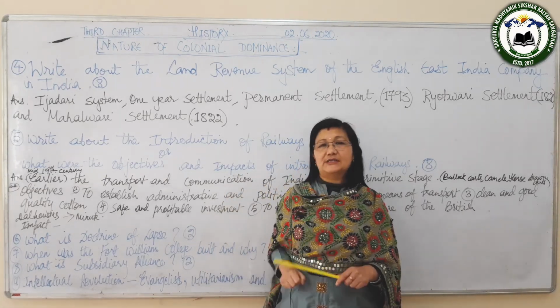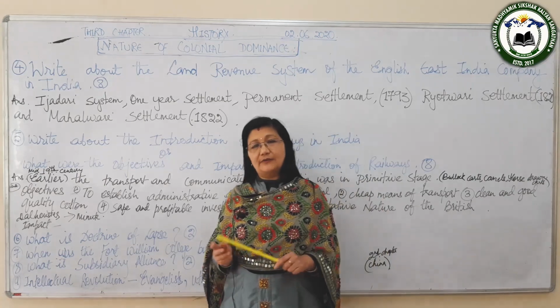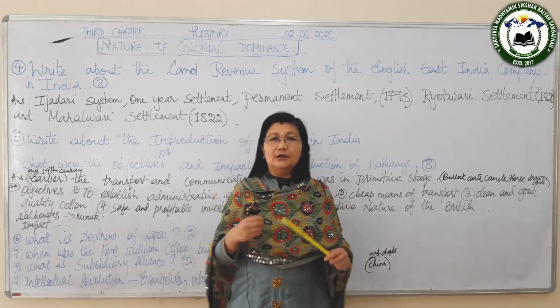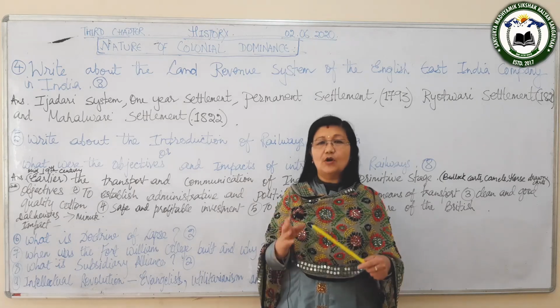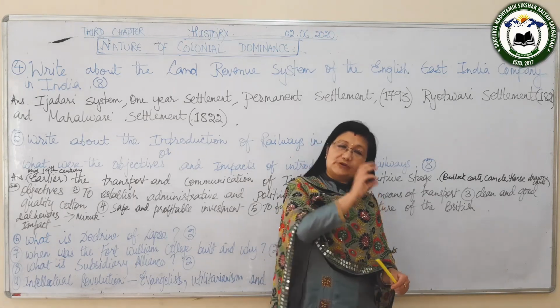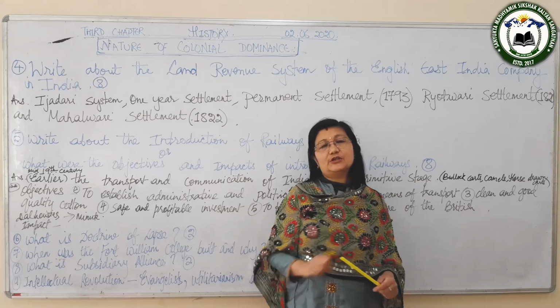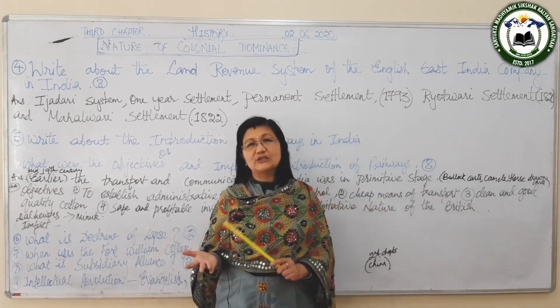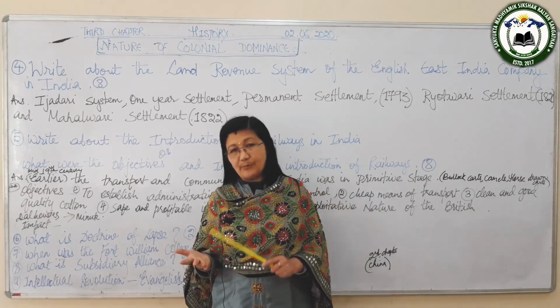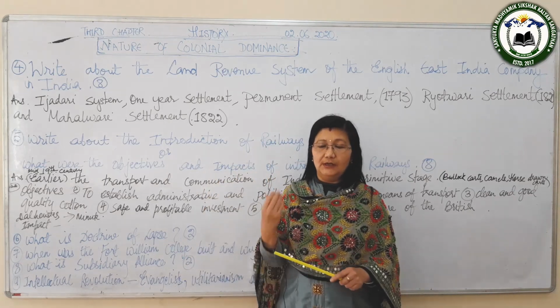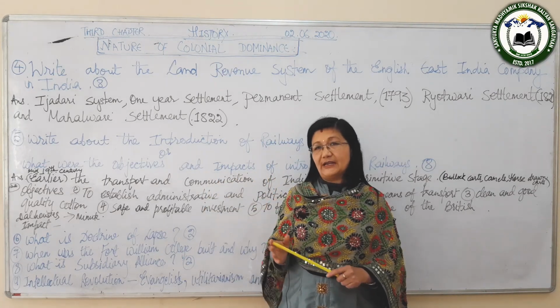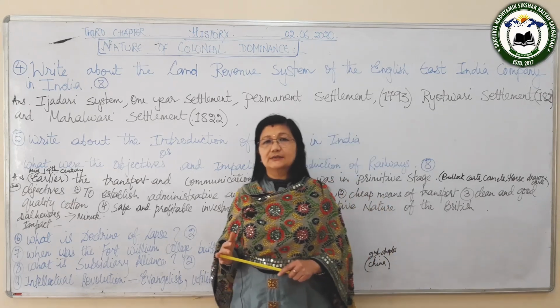He followed three policies. One, that of annexation, that means through annexation or conquest. He fought wars, won the wars, and he occupied those territories and brought them under British control. So those territories, Punjab, Sikkim, Berar, were all occupied by Lord Dalhousie through the policy of annexation or through conquest and wars.